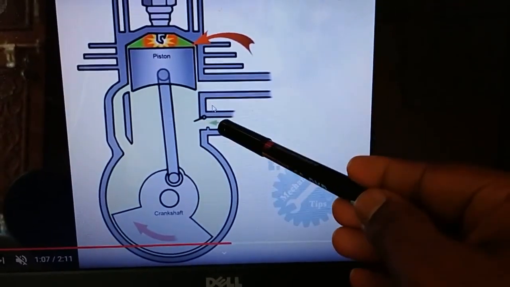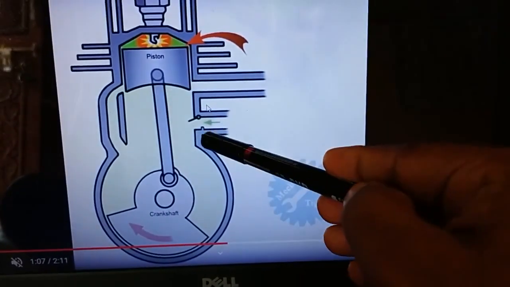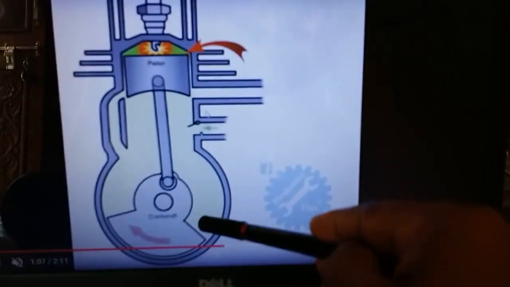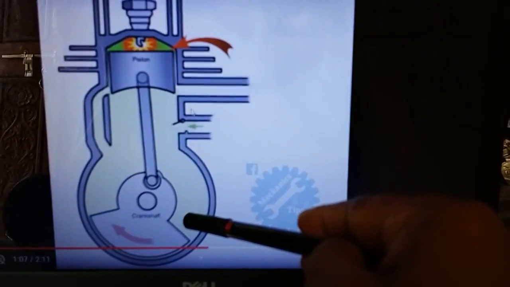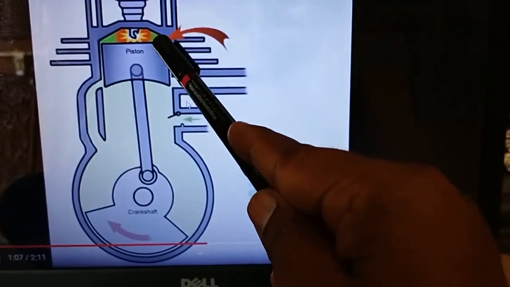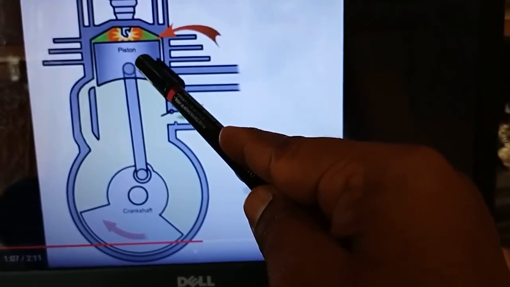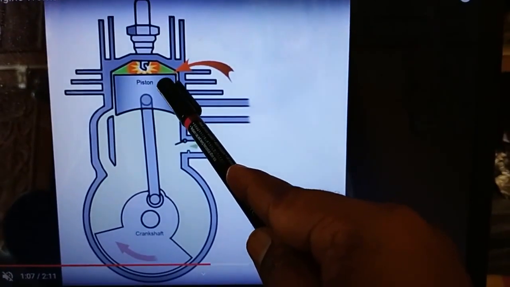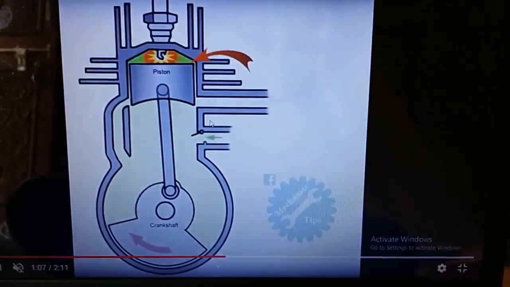So in the first stroke, when the piston moves from BDC to TDC, fresh air will enter into the crankcase. At the same time, whatever air was previously collected will be compressed by the piston. So this will happen in the first stroke, and let us see the second stroke.